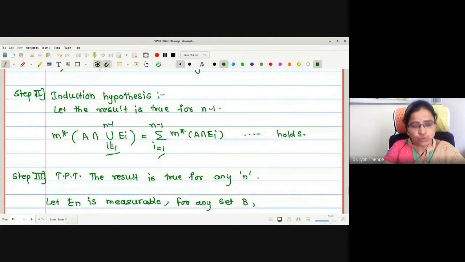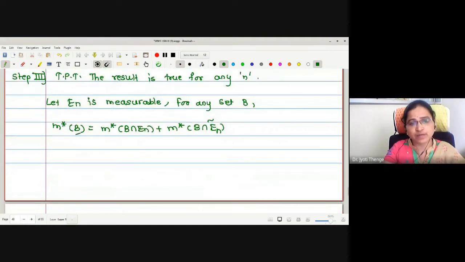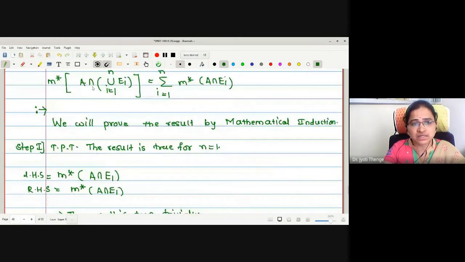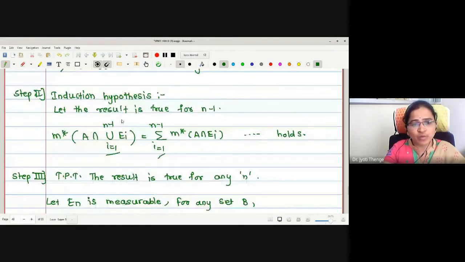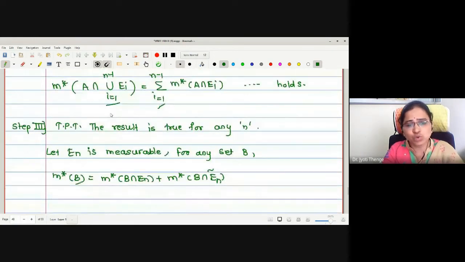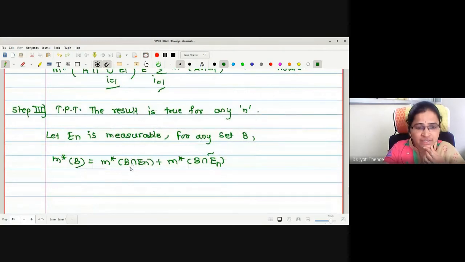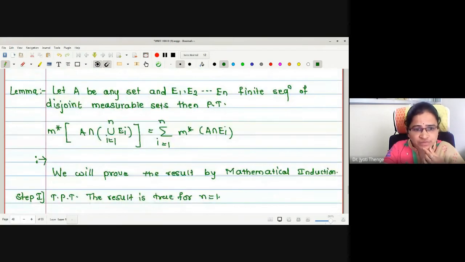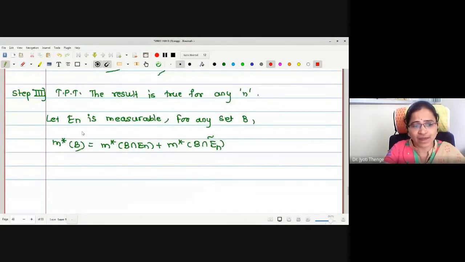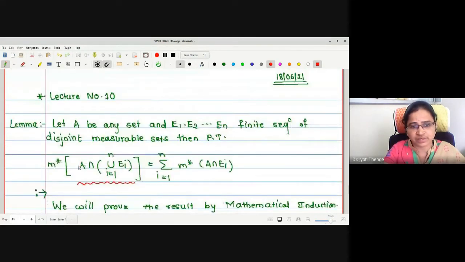Now what will we do? We will select a set B such that this result holds. As we have made the induction hypothesis that the result is true up to n minus 1, just to add the E_n part, we will select B as A intersection union E_i. Therefore, if I put this value, the left hand side gives me the outer measure of the set. Correct?